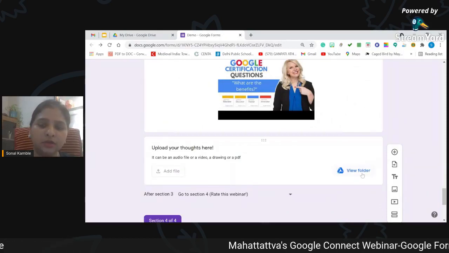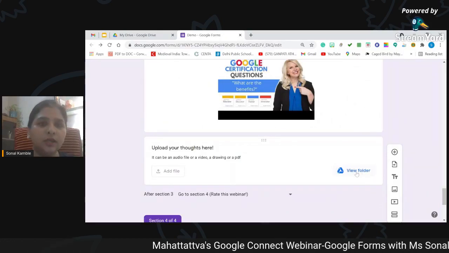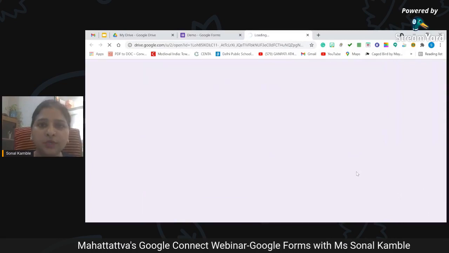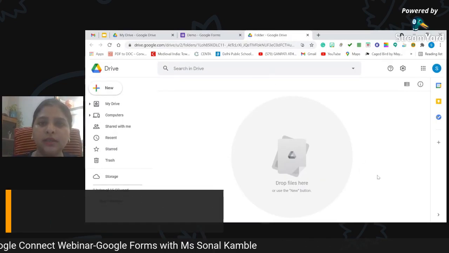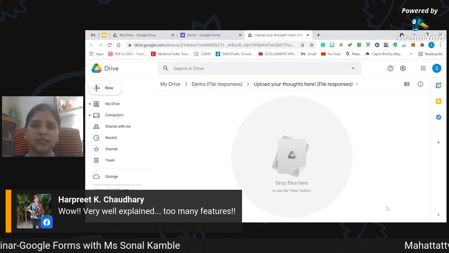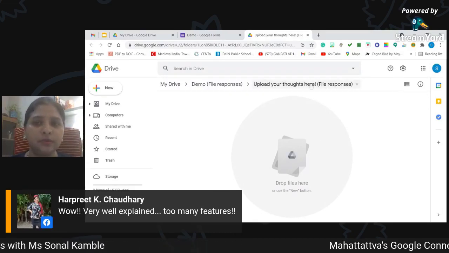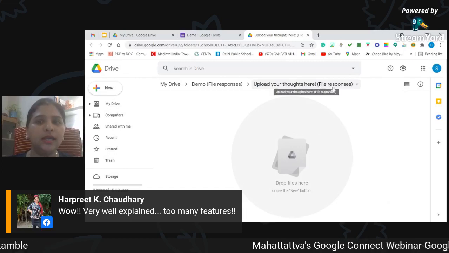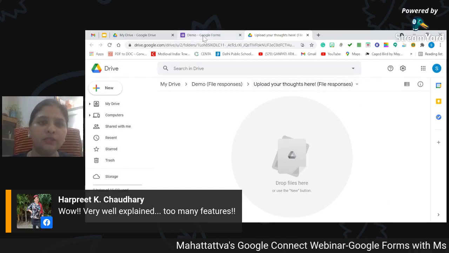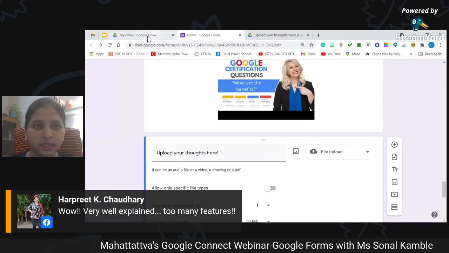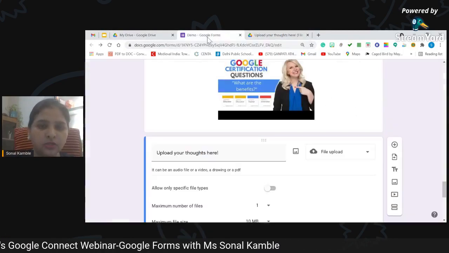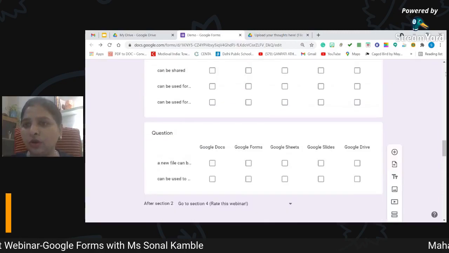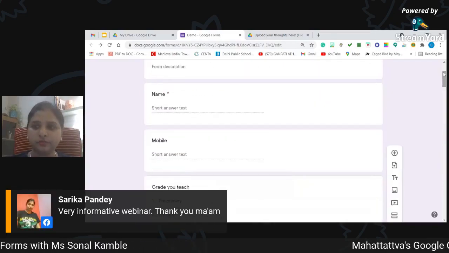Here you can see a drive folder, and when I move here, you can see that there is a special folder in my drive which is created just to collect the responses, and the name of this folder is upload your thoughts here and file responses. So if people submit any response using that upload file, all those responses will get collected here in my drive. So let me show you the preview of my form.